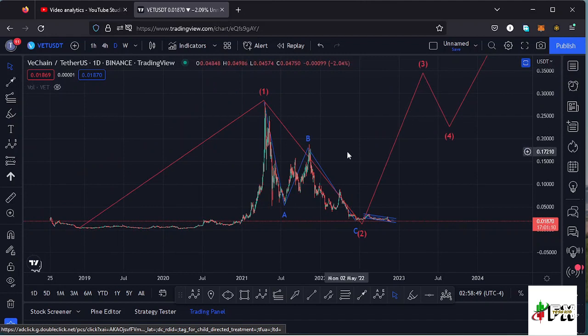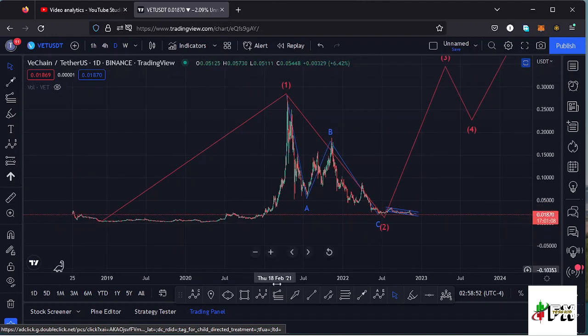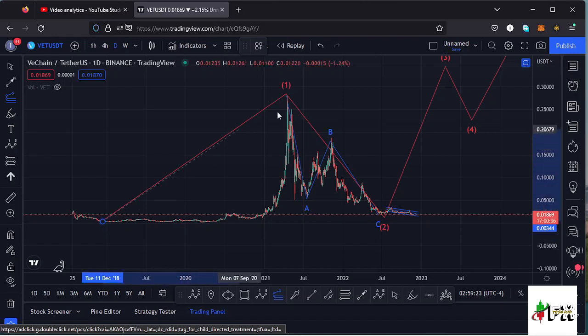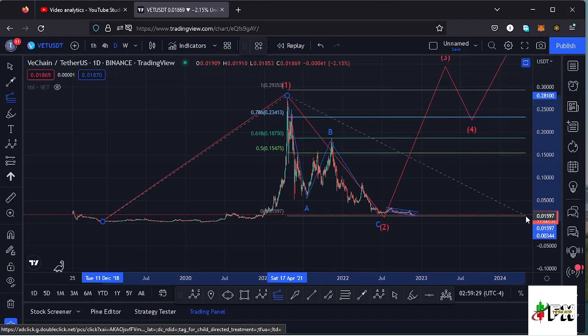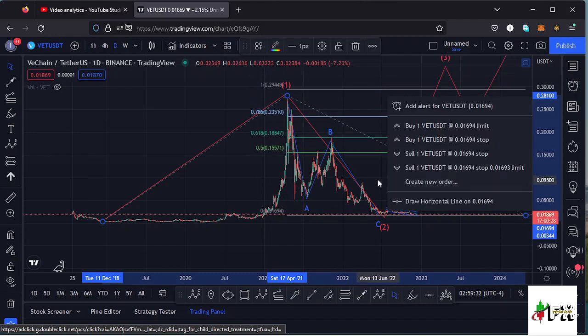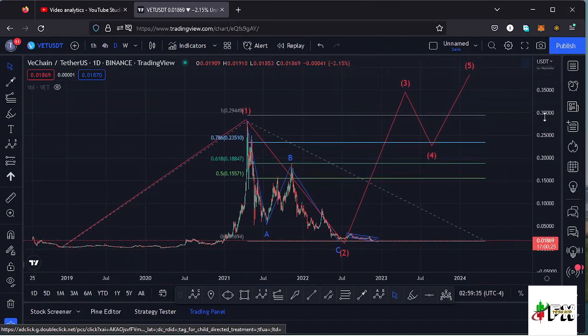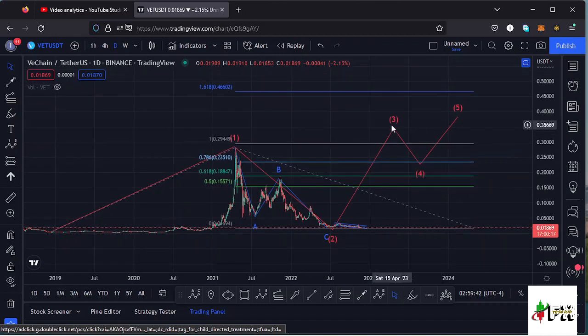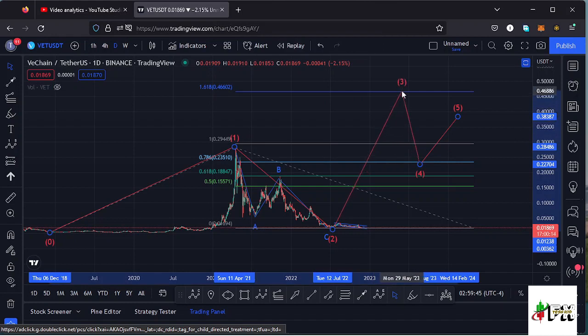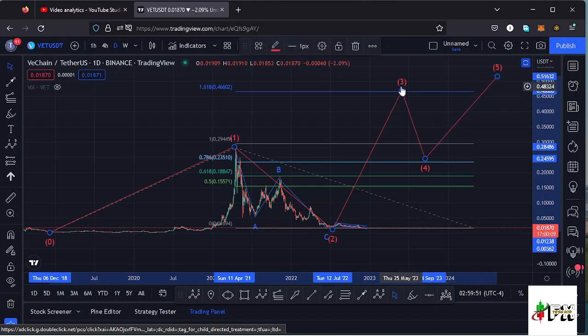And using the trend based Fibonacci here on the daily chart, we can sketch out a minimum target area to the upper side in the formation of that wave 3 by connecting the Fibonaccis from the low of that first wave down there to the high of that higher Elliott wave count 1, then dragging the fibs to the low of the higher Elliott wave count 2 down there. That gives me a minimum target area to the upper side in the formation of that higher Elliott wave count 3 at the fib level 1.618, and that is at around the $0.046 mark. That will play out in the next bull market once we see a reversal to the upper side in the formation of that higher Elliott wave count 3.